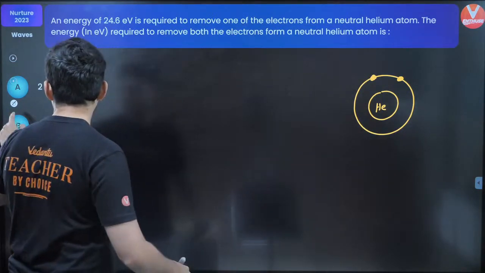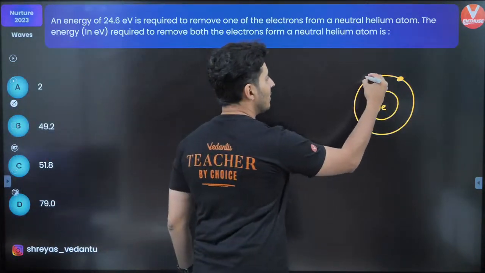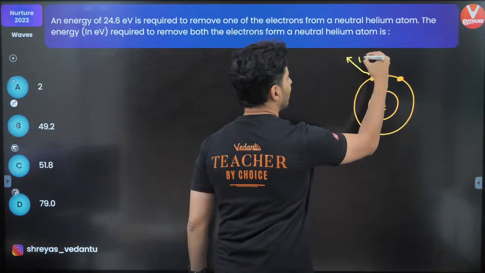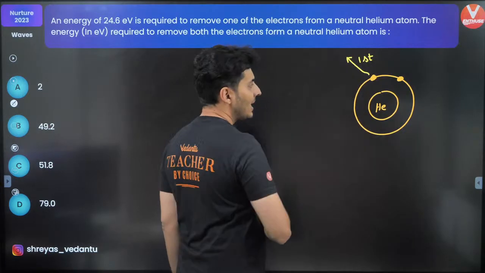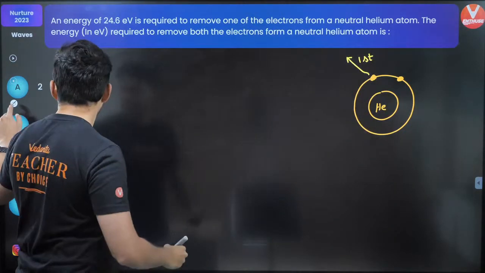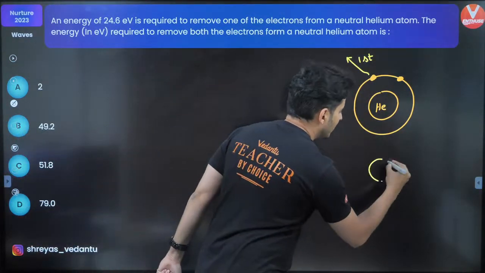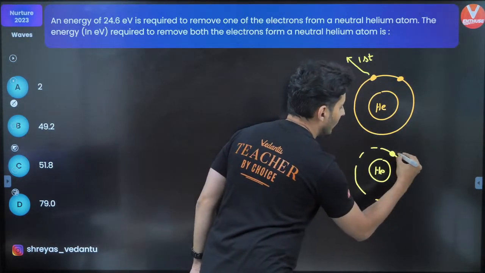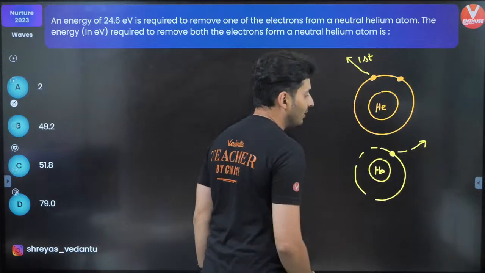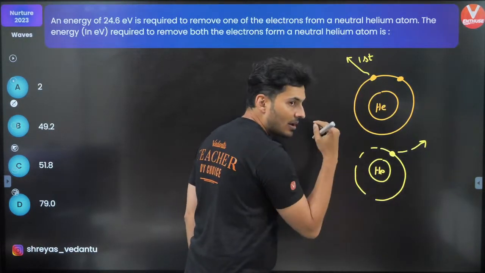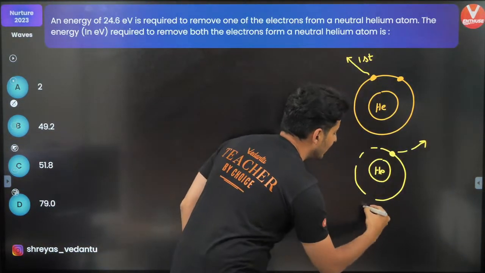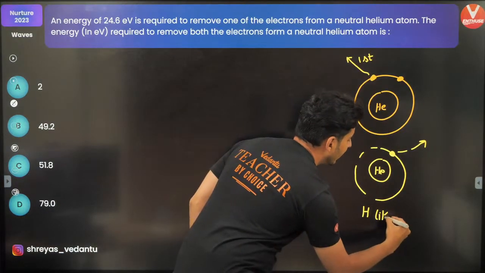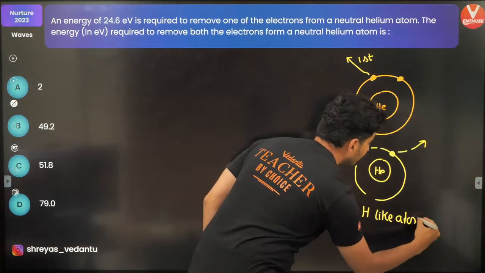And keep this in mind, once the first electron is taken out, what is remaining in this helium nucleus is just one electron, and when you have to take out that one electron, this helium nucleus with that electron behaves like a hydrogen-like atom.